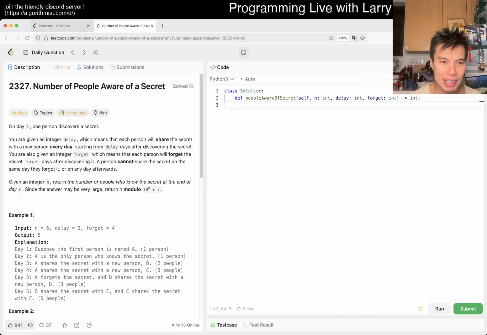We have 2327, number of people aware of a secret. On day 1, one person discovers a secret. You're given an integer delay, which means each person will share the secret with a new person every day, starting delay days from discovering the secret. You're given an integer forget, which means each person will forget the secret forget days after discovering. A person cannot share the secret on the same day they forgot it or on any day afterwards. Given an integer n, return the number of people who know the secret at the end of day n, and there's a huge mod. Alright.